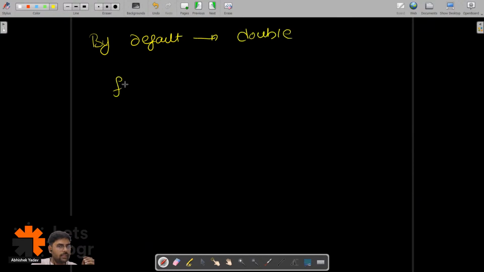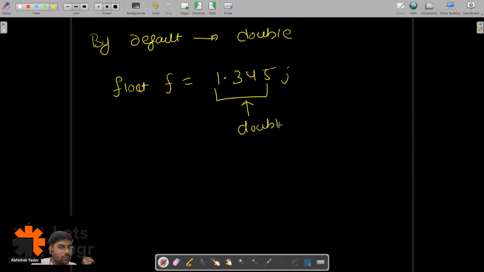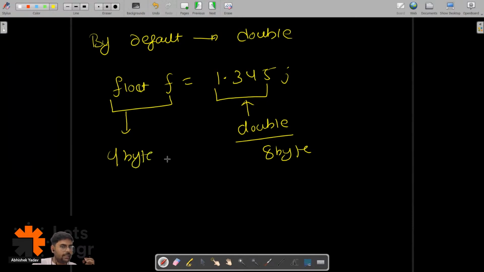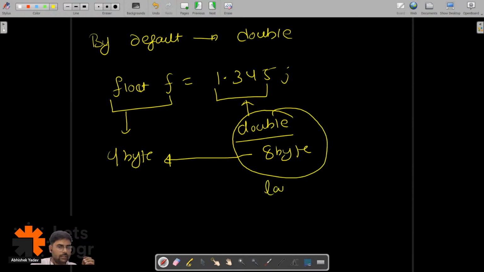So if I write float F is equal to 1.345, then what is this number? This number is a floating point number, but it is of double type, right? And I know double is of 8 bytes, and float is of 4 bytes, right? And what we are doing is transferring the larger data type value to a smaller data type container.